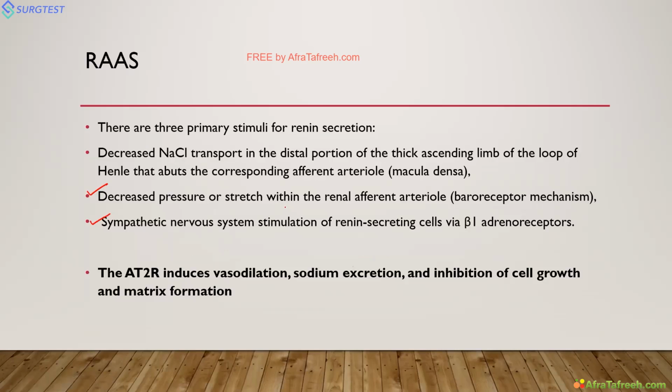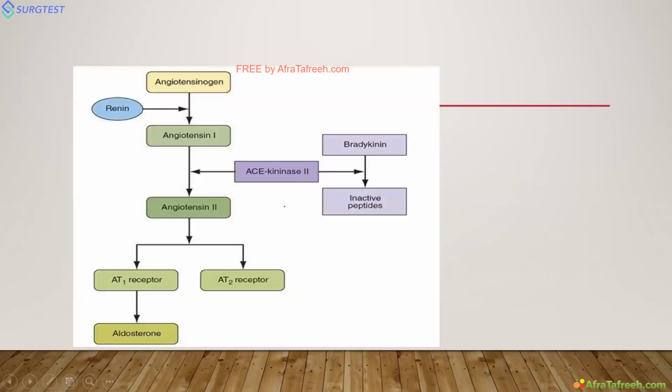Coming to the main angiotensin aldosterone system, you all know angiotensinogen is acted upon by renin and converted to angiotensin 1. So it is a 10 peptide. Then angiotensin 1 is converted into angiotensin 2 by angiotensin converting enzyme.